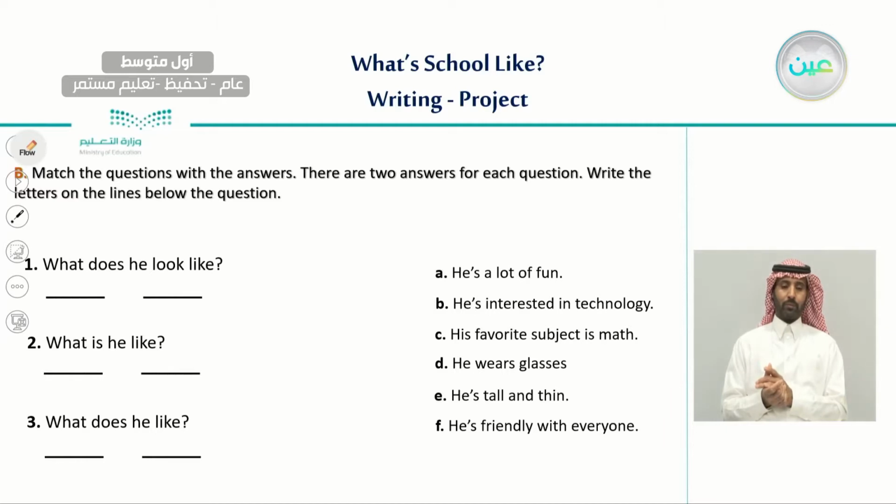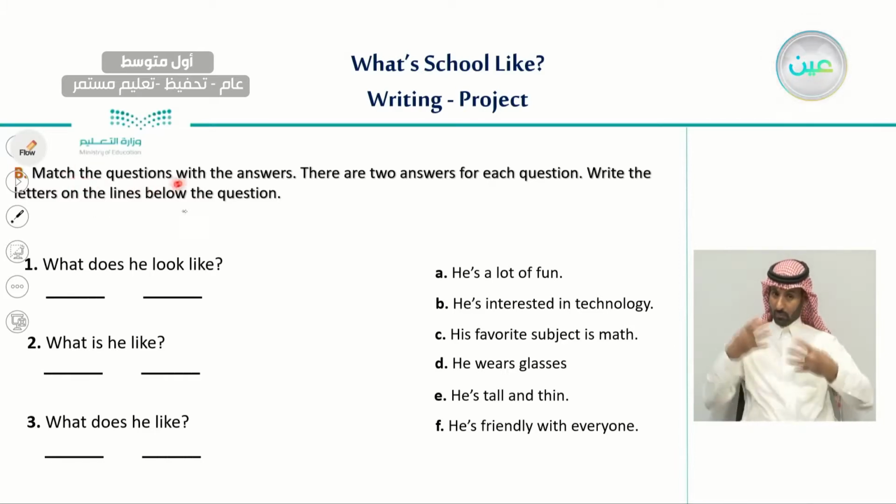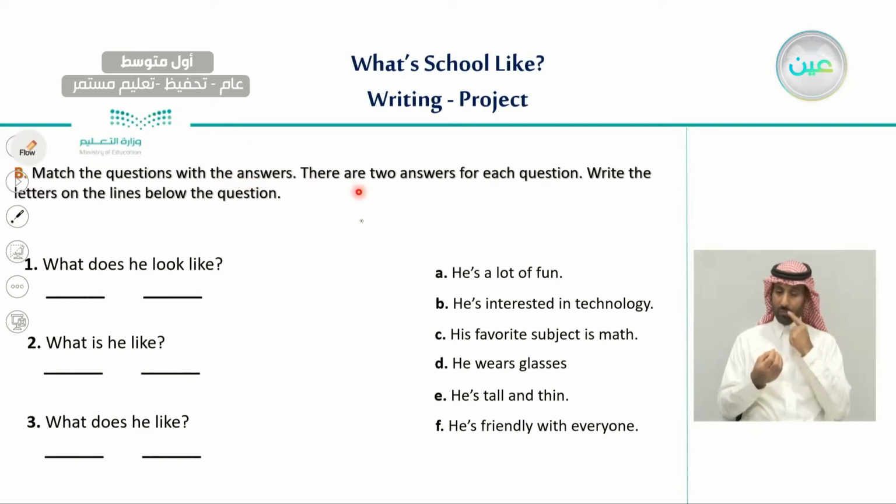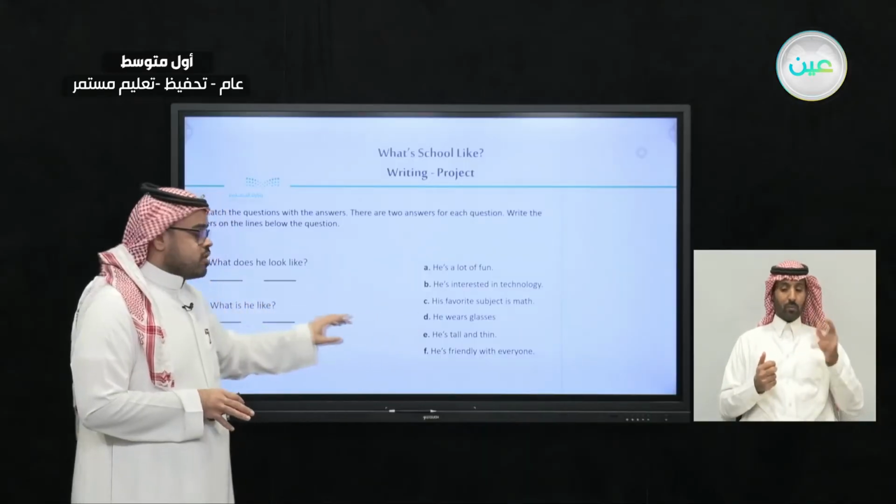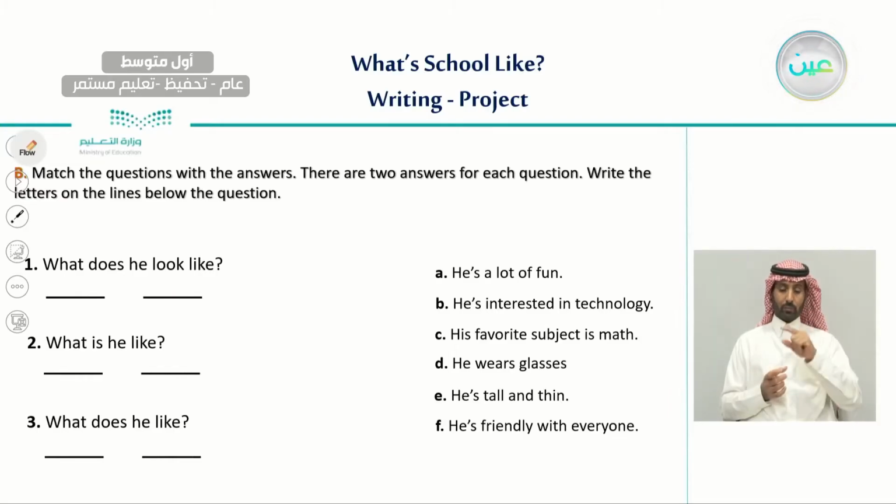Now, moving on to the next exercise we have, and this is also an interesting one. What I need you to do now is to match the questions with the answers. There are 2 answers for each question. Write the letters on the lines below the question. So, we have 3 questions, the first one, the second one, and the third one. And also we have 6 answers. What do we need to do with those 6 answers? We need to write down the letter of the suitable answers in those 2 lines under each question.